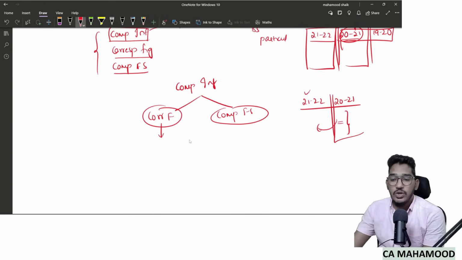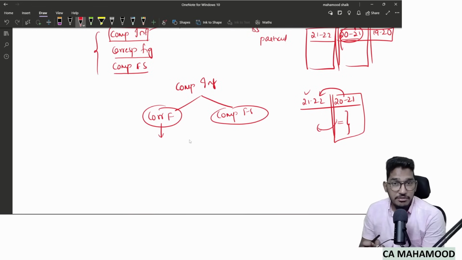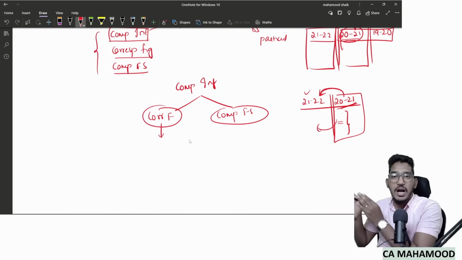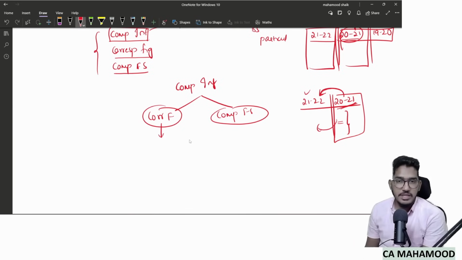You can't read only 2021 information from these financial statements. This column is presented only for comparison. You can't read it separately from these financial statements.